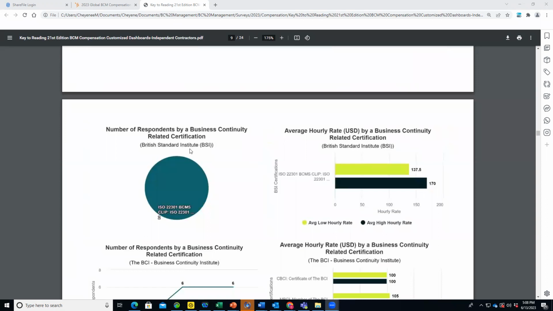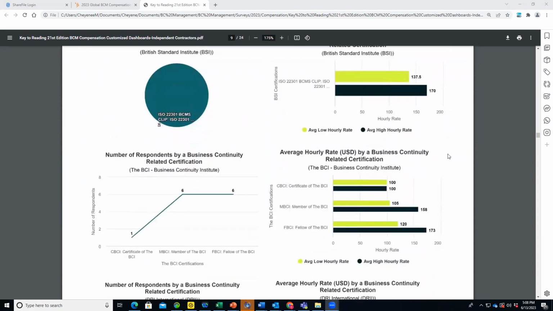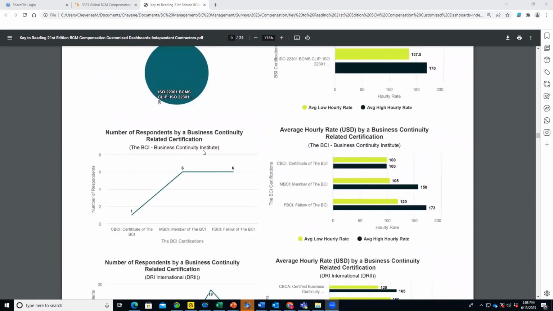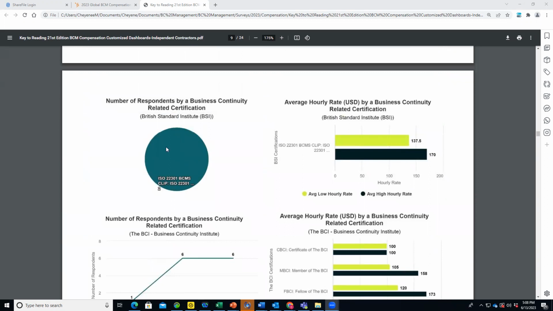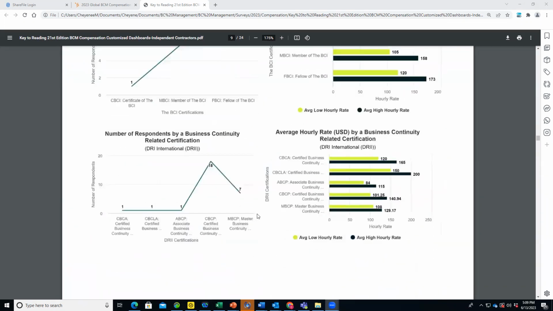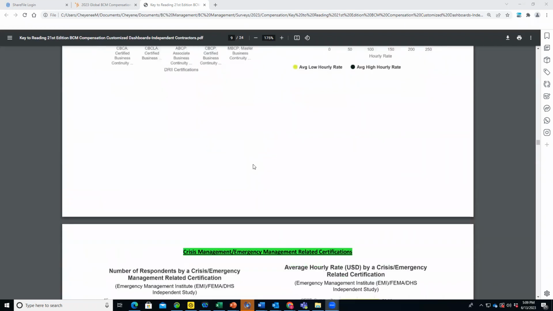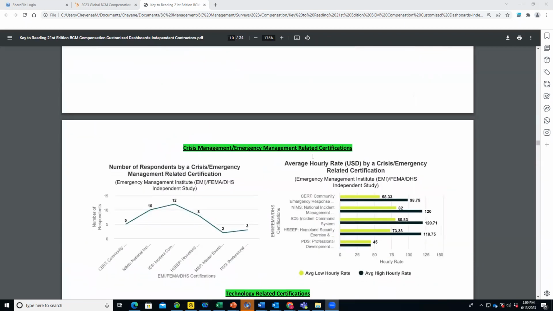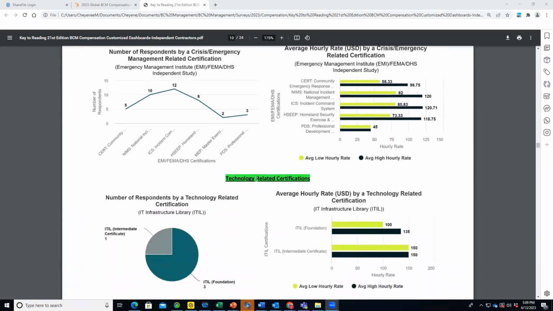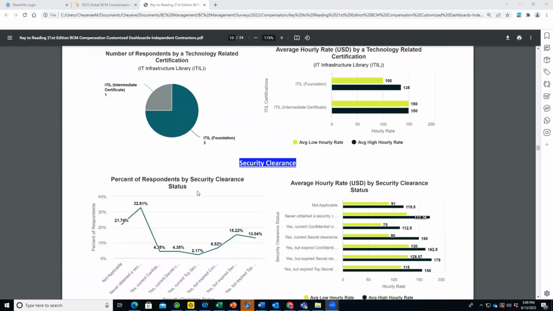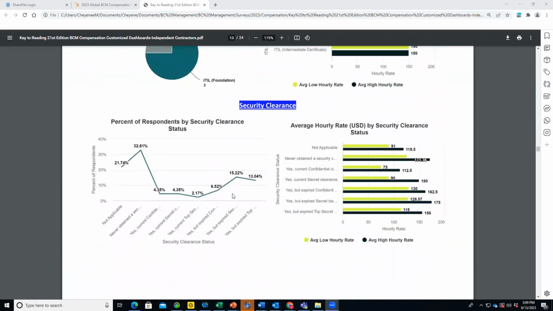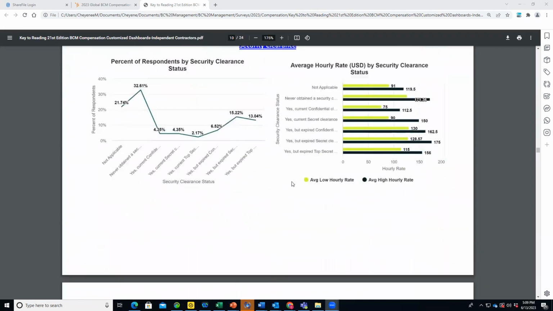First we have the BSI for the ISO 22301 lead implementer, and then the low, high hourly rates. Then we get into certifications from the BCI. For certification, we do number of respondents versus percent of respondents. Then for the DRI, then we get into crisis management, emergency management related certifications. So those self-studies through the EMI, FEMA, or DHS. Then we get into technology related certifications, so those from the ITIL. Security clearance is next in the dashboard. So what's your security clearance and the low, high hourly rates.